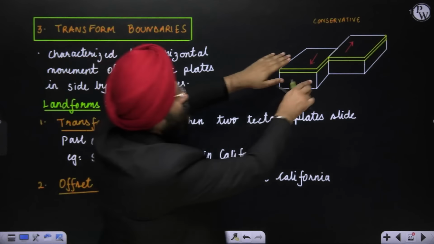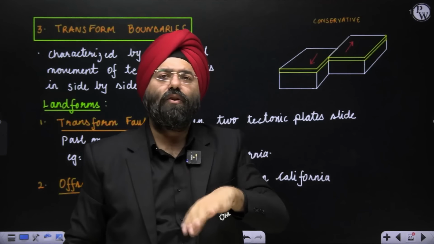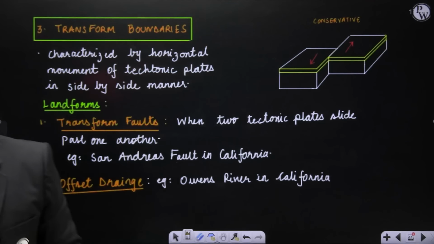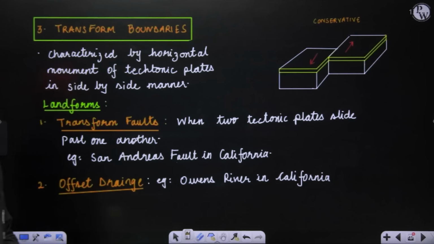So these are two plates which are basically sliding. So that is why it is conservative. Why conservative? Because neither destruction nor construction is taking place. So that is why it is known as what? It is known as transform boundaries. Please note it down, all of you. It is very, very important.